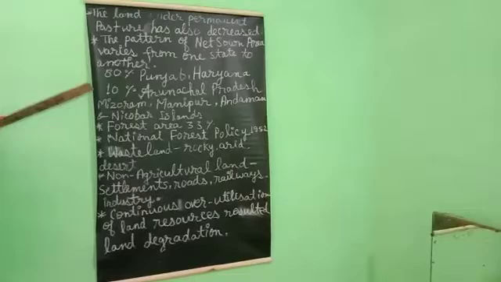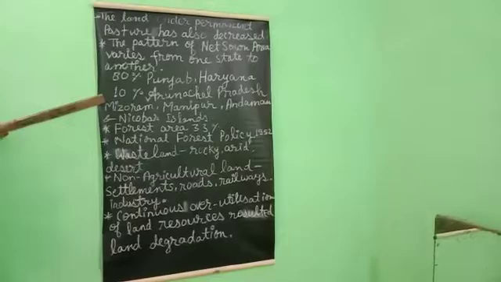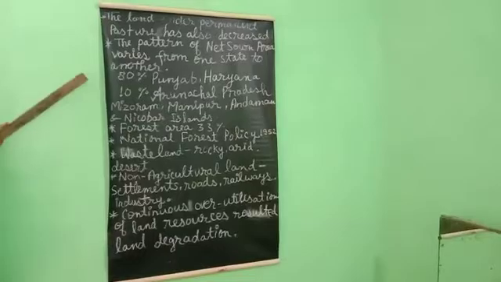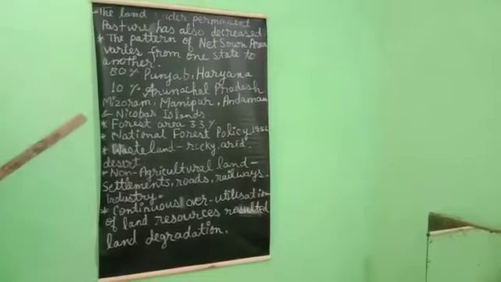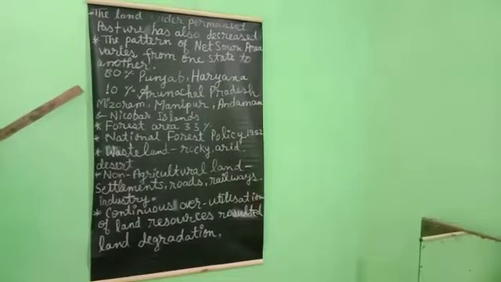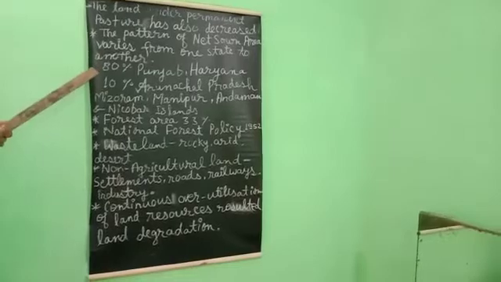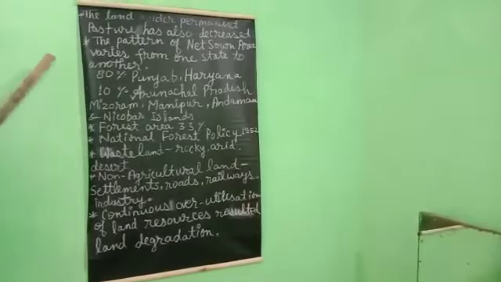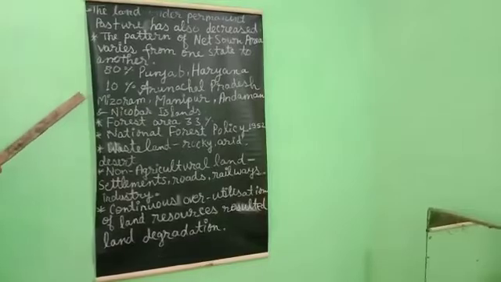So these lands are cultivated once or twice in about 2 to 3 years, and if these are included in the net sown area, then the percentage of NSA, meaning net sown area in India, comes to about 54% of the total reporting area. It means that if these lands are included in the total net sown area, the net sown area of our country will increase and reach 54% of the total area.